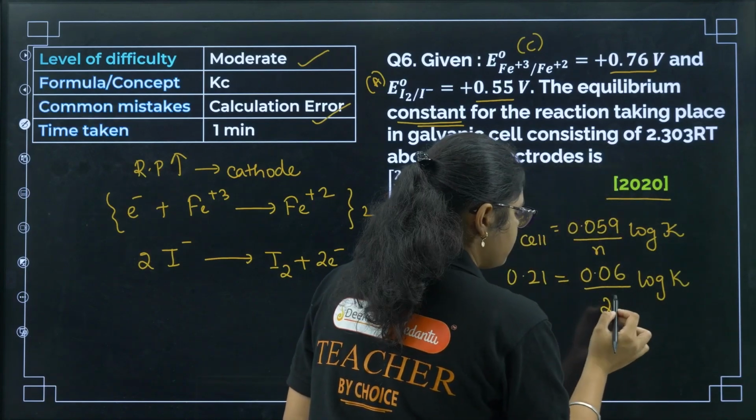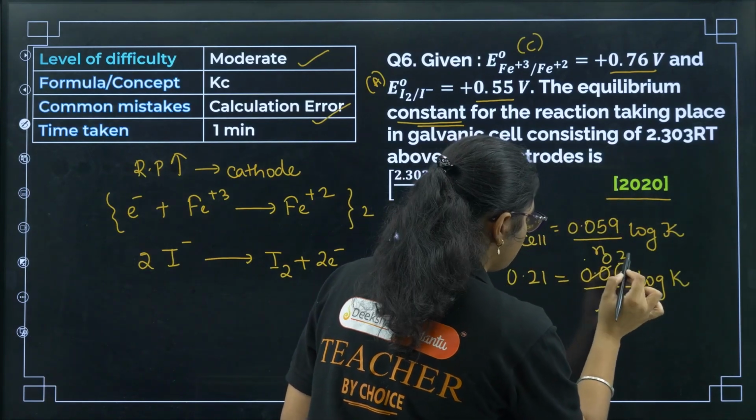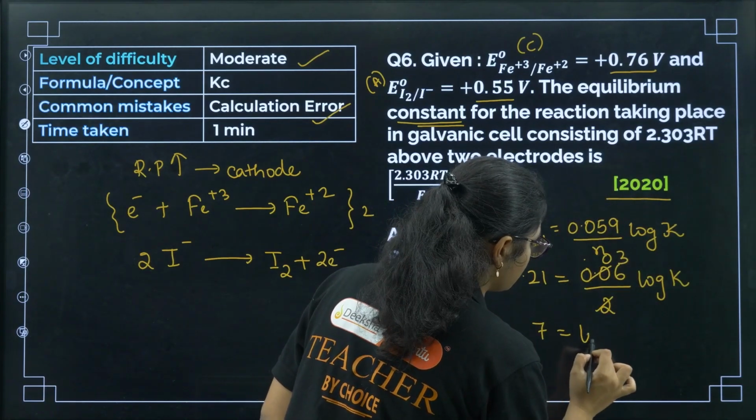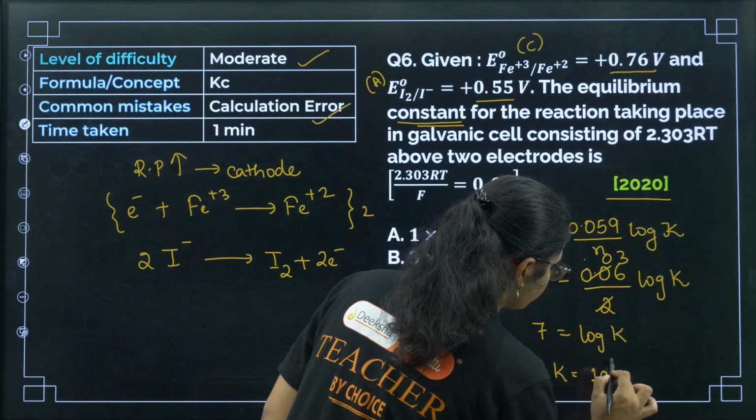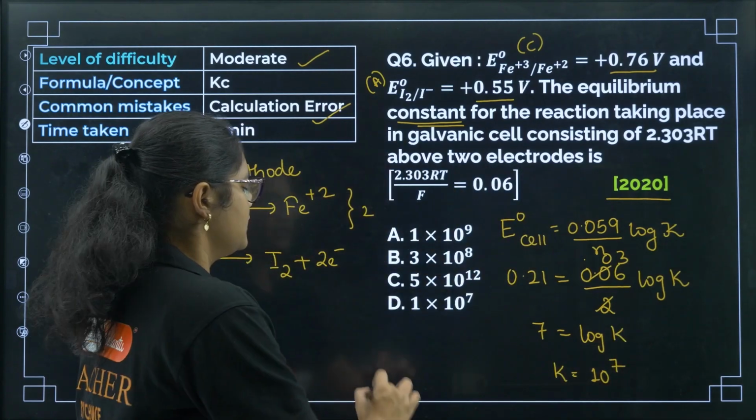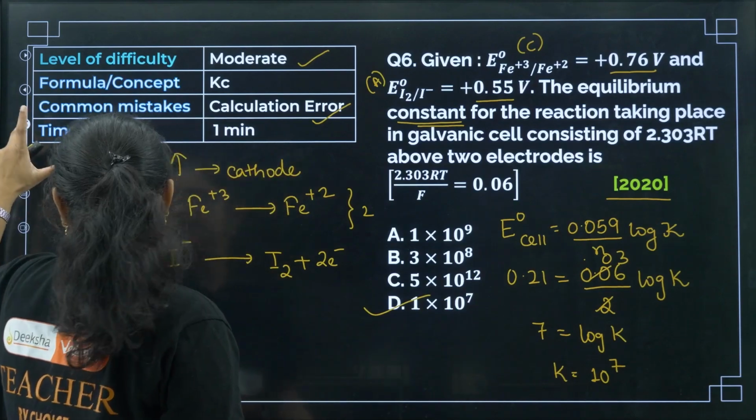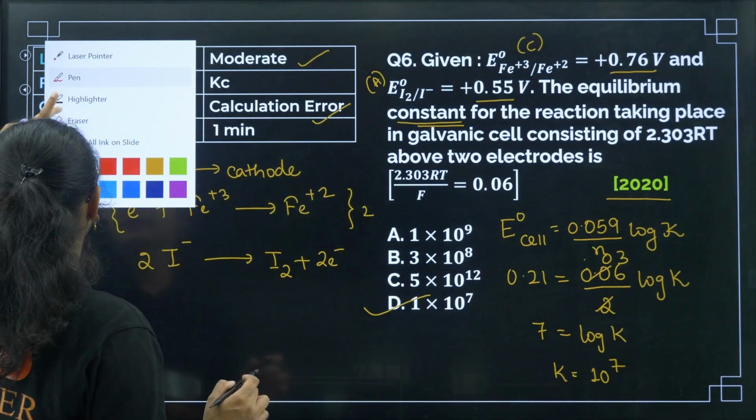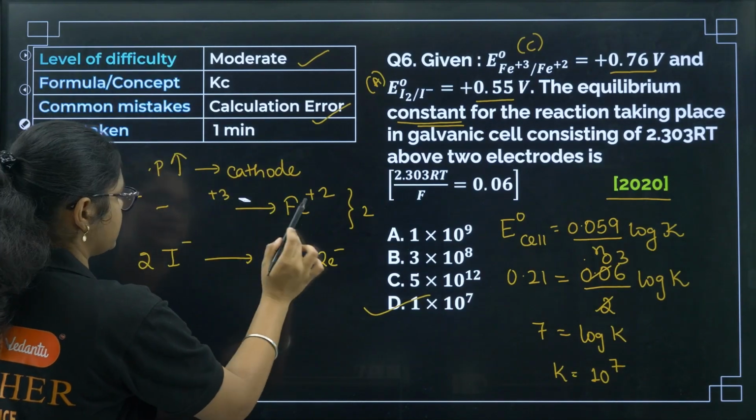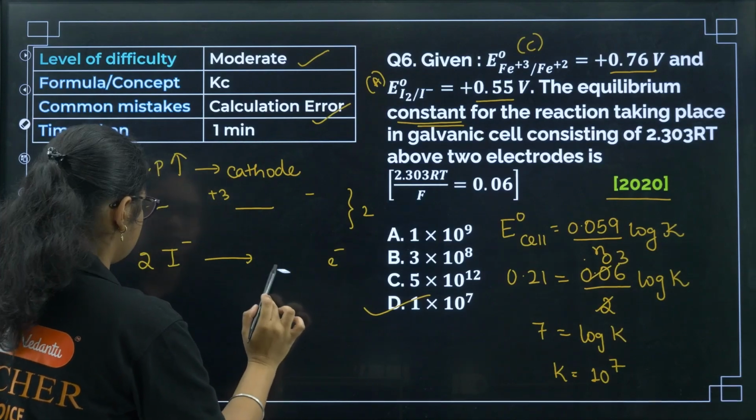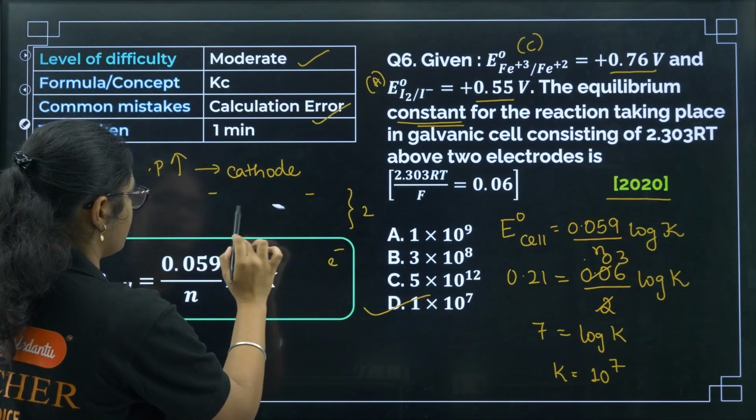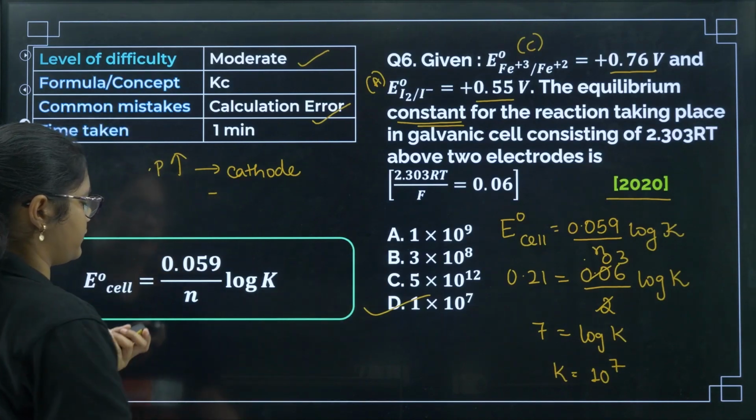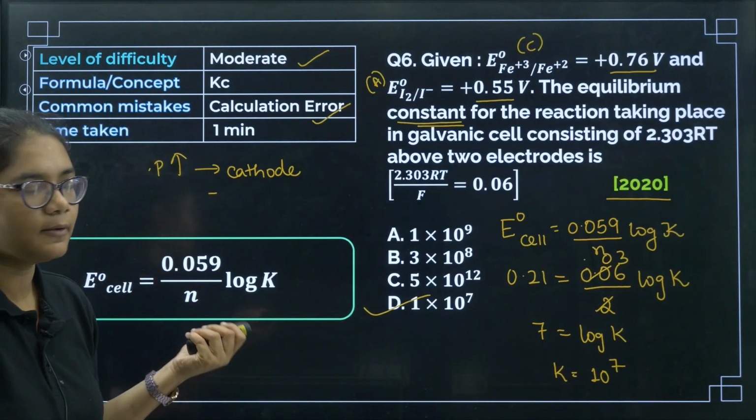Okay, so now if you divide, this is 0.03 and this will get 7, that is equal to log of K. So what will be K value? K value will be antilog of this one, 10 to the power of 7. So correct answer will be option number D here. Clear? So I'll erase this reaction so that we can see the formula. Okay, this is the formula that I told you already, you need to remember this formula.